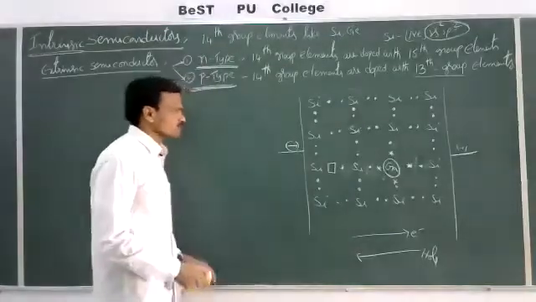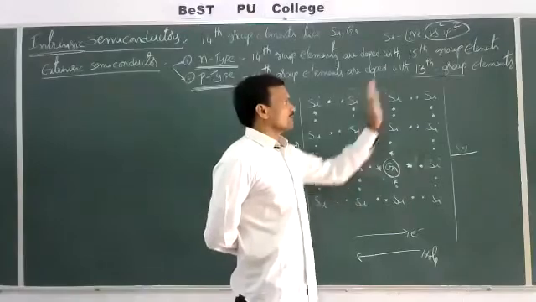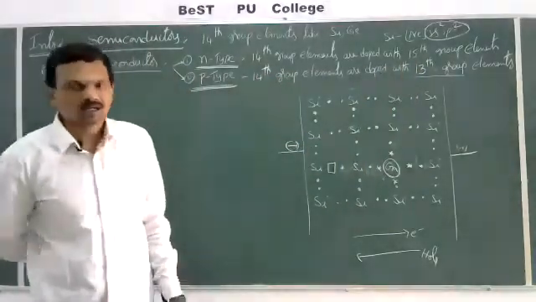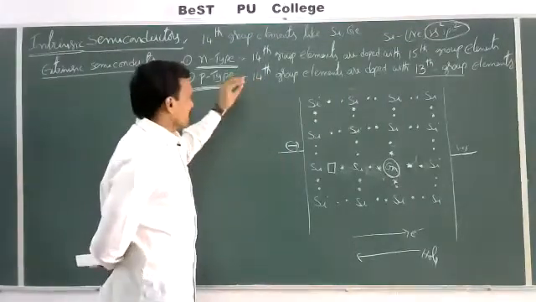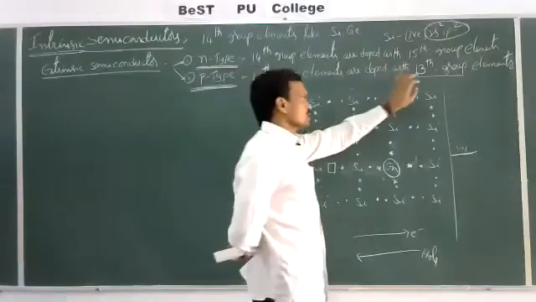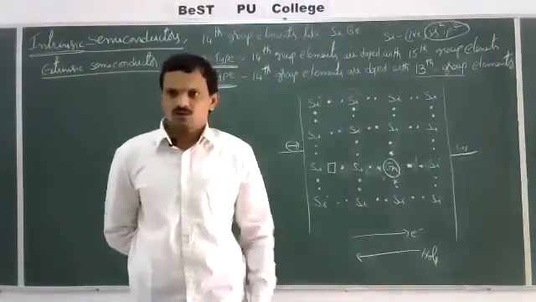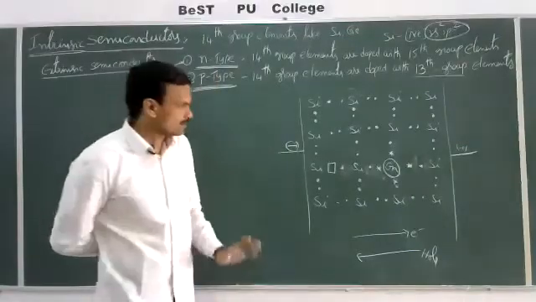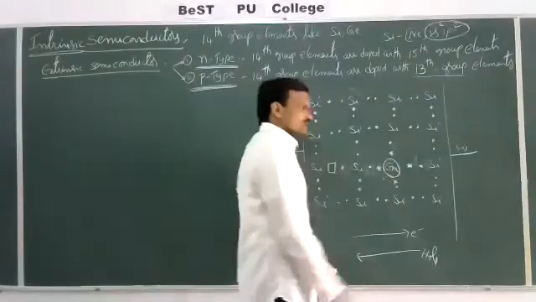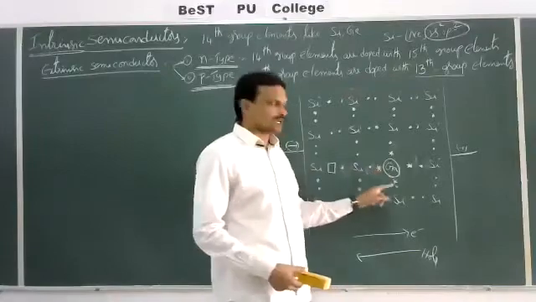See once again. When group 14 elements are doped with group 13 elements, then we will get a p-type semiconductor. Group 13 elements contain only 3 electrons in the valence shell and 1 vacant orbital. The 3 electrons present in the valence shell of this gallium atom can form 3 bonds with 3 neighboring silicon atoms.